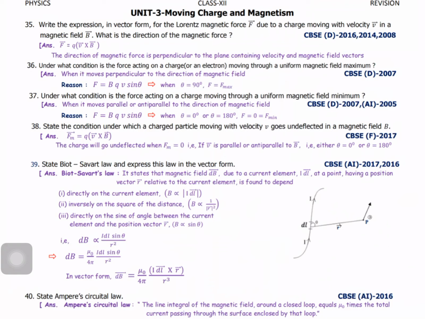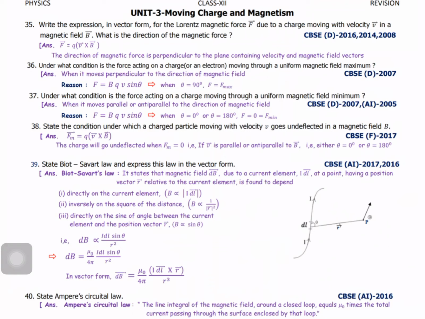If V is parallel or anti-parallel to B, what happened? That is theta equal to 0 or 180 degree. The same question they have asked in a different way. See, already we discussed, we know that minimum force is nothing but undeflected. See, in the first question they used the words minimum force.